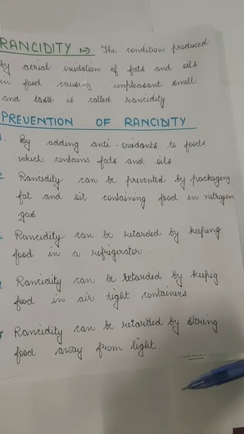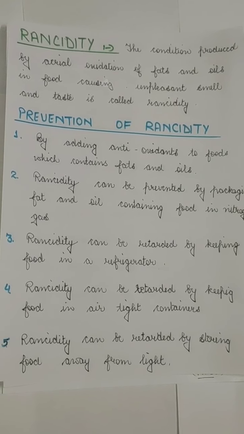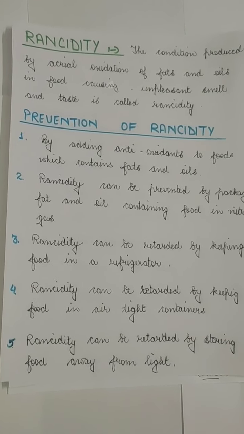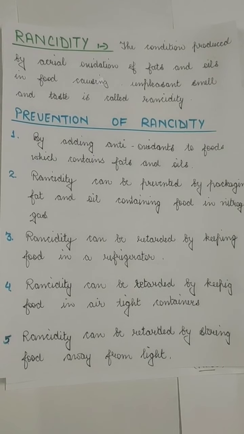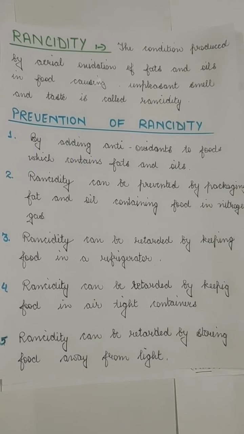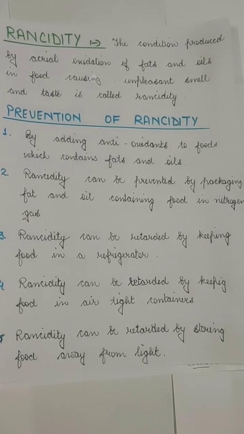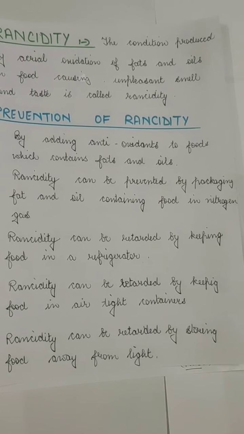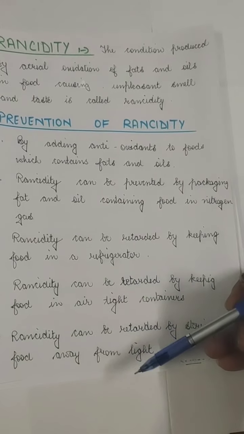Then the last is that rancidity can be retarded by storing food away from light. Light also increases oxidation, and in the absence of light, the oxidation of fat and oil will slow down, so the rancidity will also be retarded. If rancidity is not there, food is safe. So these are the steps by which we can prevent rancidity.